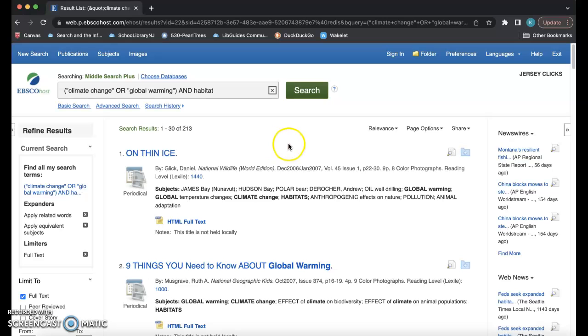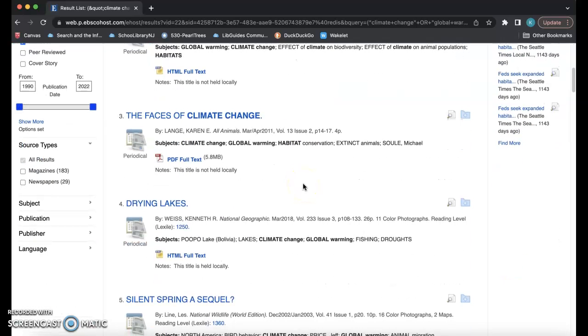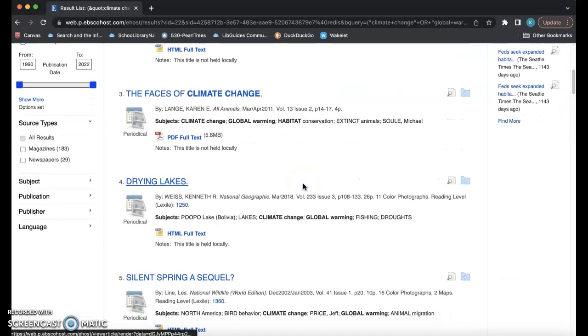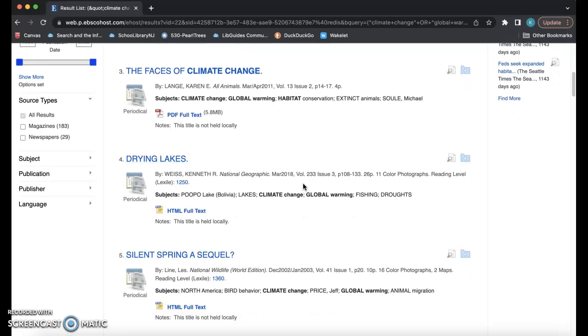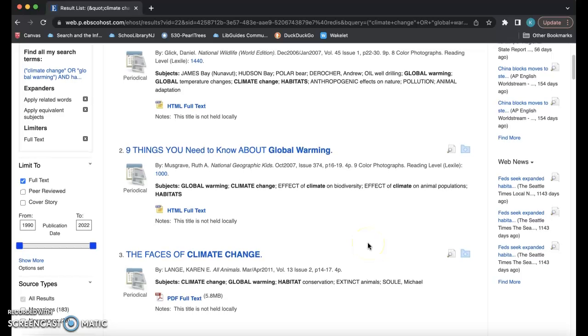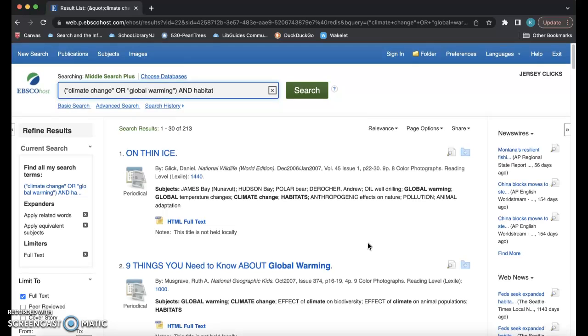Diving into these results can help identify certain groups being affected by climate change, or can spawn further searches that target an exact population of living beings being affected. It is important to learn how to properly search to retrieve the information that you're looking for, and to utilize databases to obtain more accurate and informational resources than you would find on just Google.